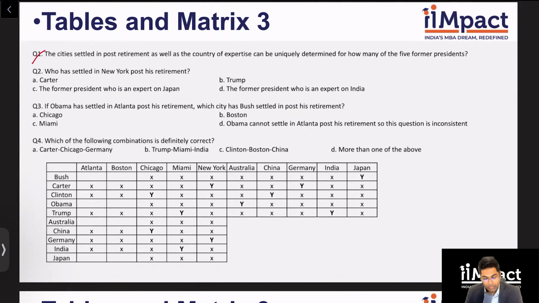Okay. Who has settled in New York? So New York, it's Carter and Germany expert. So it's Carter. If Obama is settled in Atlanta, Bush has to be Boston. And Atlanta becomes home to the Australian expert and Japan, Boston. This becomes the case. Which city has Bush settled in? Boston, clearly.